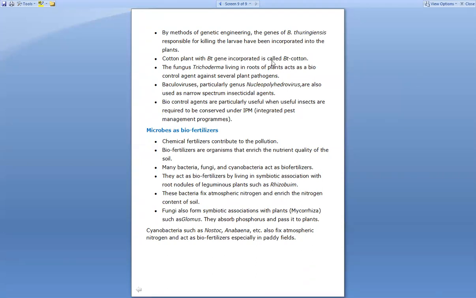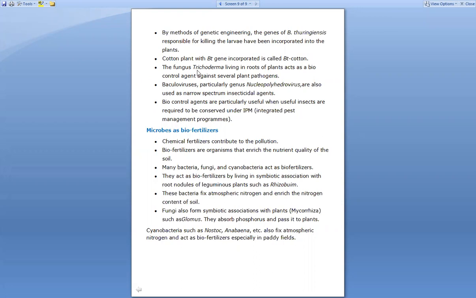So in Bt cotton, this Bt does not stand for biotechnology, but it stands for Bacillus thuringiensis, right? That means this cotton plant contains a gene which is derived from the Bacillus thuringiensis, right? There is also an example of a fungus.